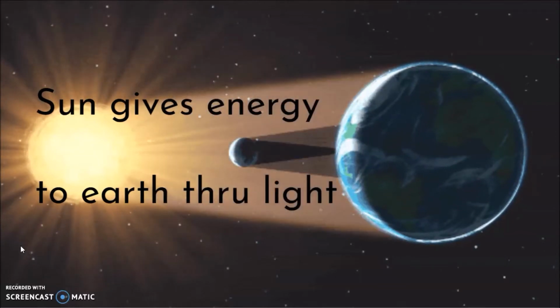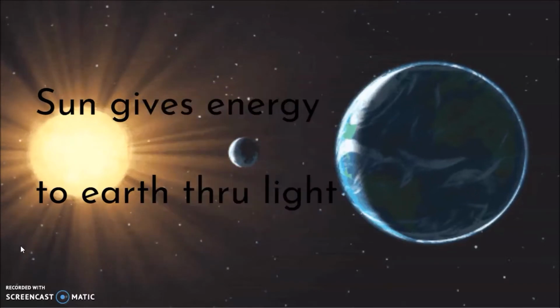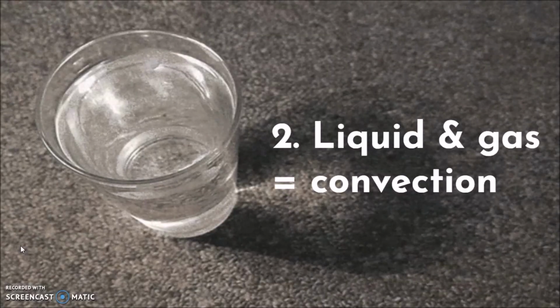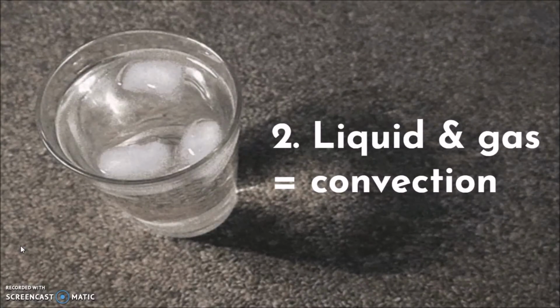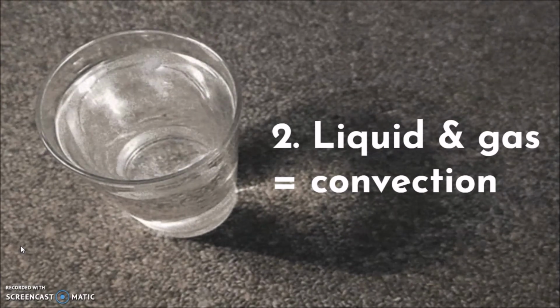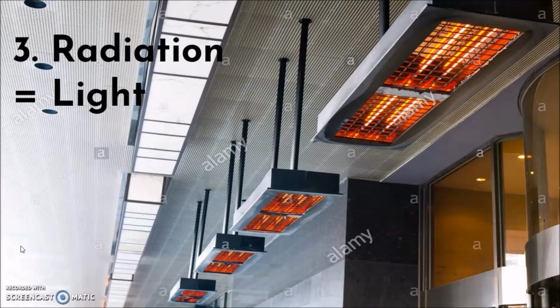Before we continue with that, let's remind ourselves there are three ways that energy is transferred from one place to another. When energy is transferred from a solid, for example, touching something hot, it's called conduction. When energy transfers from something liquid, for example, ice melting in warm water, it's called convection. And finally, when heat is transferred in the form of light, it is called radiation. And this is the type of heat transfer the sun gives to Earth. The sun sends heat to Earth in the form of light.